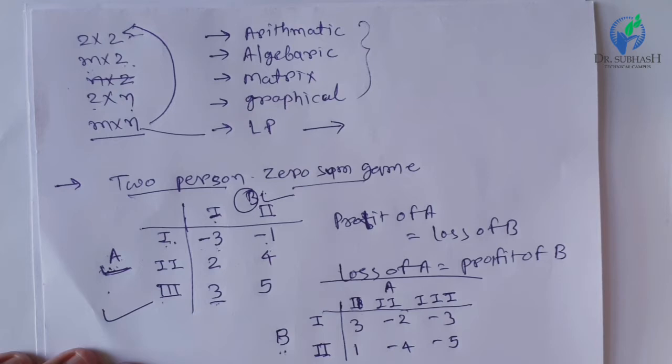Now let us understand the saddle point. What is the saddle point? Here one example is given. For player A there are 3 strategies, and for player B there are again 3 strategies. And this is the payoff matrix for player A and player B. Here again, a positive value will be a gain or profit for player A, a negative value will be a loss for player A, and vice versa for player B: a negative value will be a profit for player B, and a positive value will be a loss for player B.